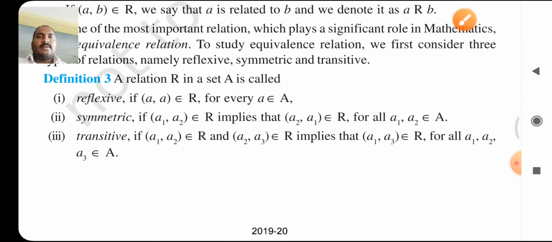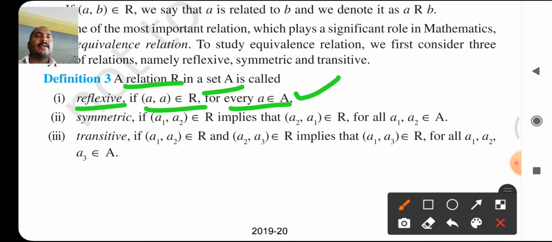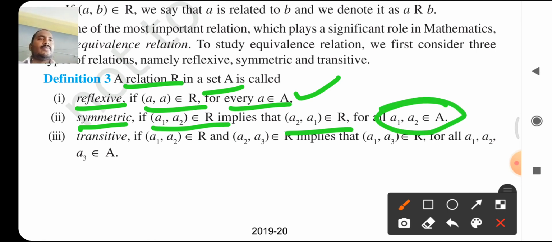Once again, a relation R in a set A is called reflexive if (a, a) belongs to R for every a belonging to A. Suppose R is symmetric, it must be that (a1, a2) belongs to R implies that (a2, a1) belongs to R for all a1, a2 belonging to the given set A. Then R is called symmetric.